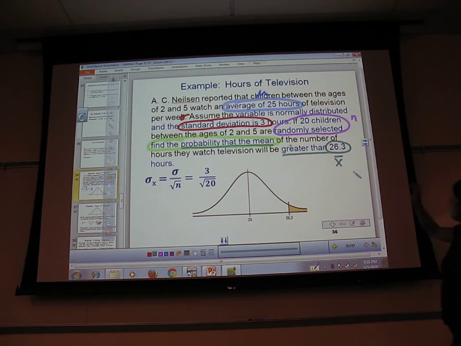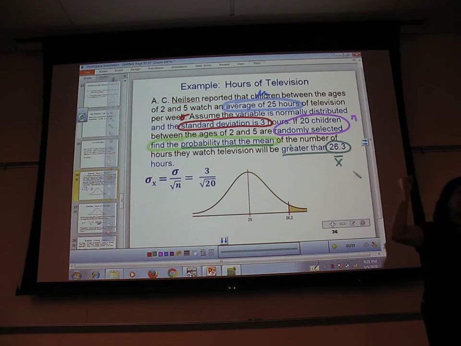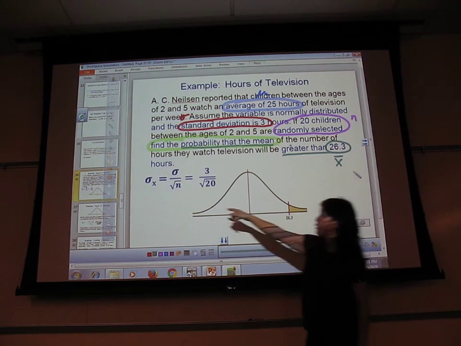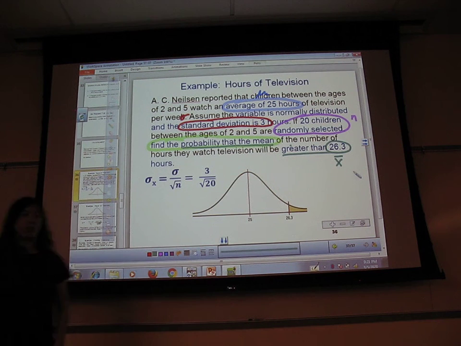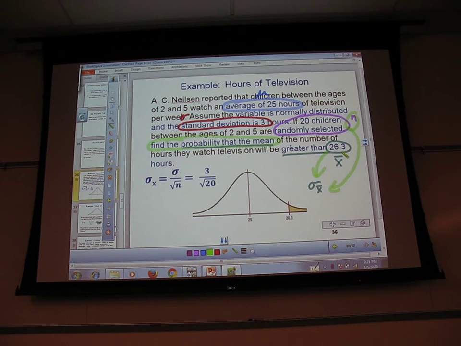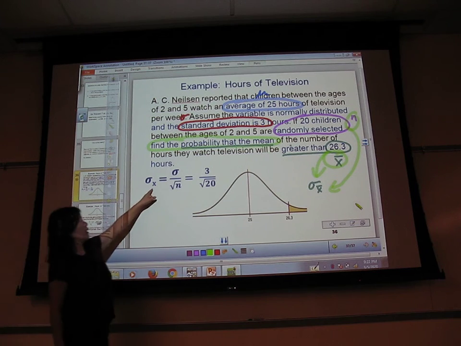Okay, so once you have this x bar, then you'll be thinking, oh, I've got to use this sigma x bar. That's a sigma x bar problem. So that's how you figure out it's a central limit problem, and that you need to use sigma x bar. Those are your cues. The n and the x bar are telling you that you need to use sigma x bar instead of sigma.